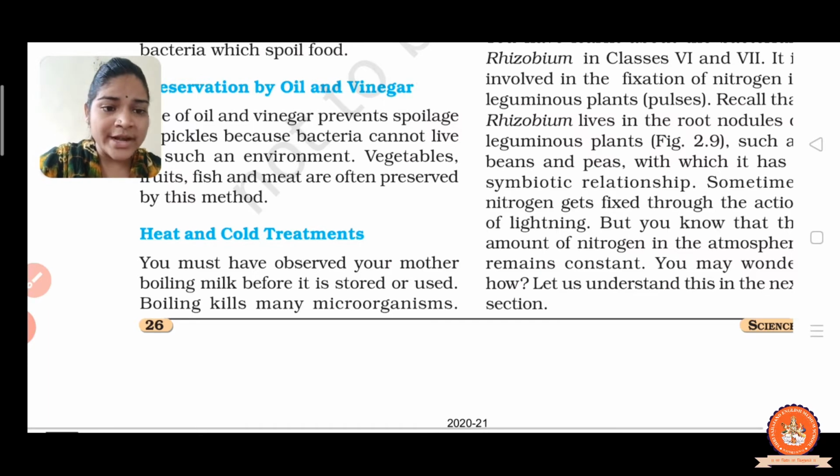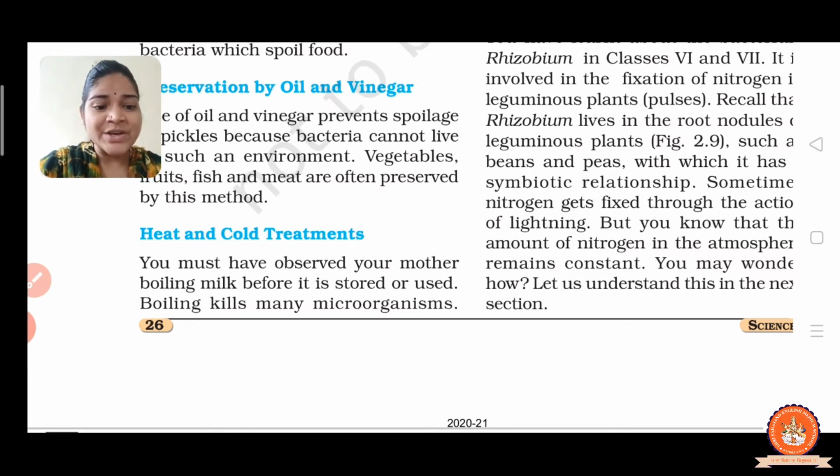Now in lowering temperature, the activity of microorganisms slows down. It means the growth of microorganisms is slowed down at low temperature.